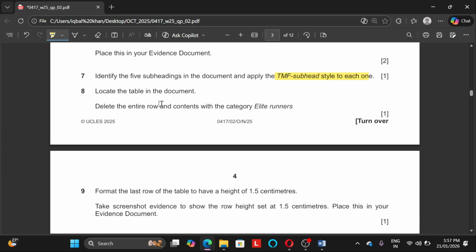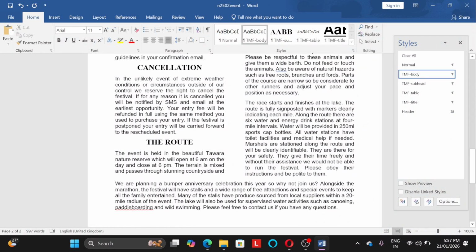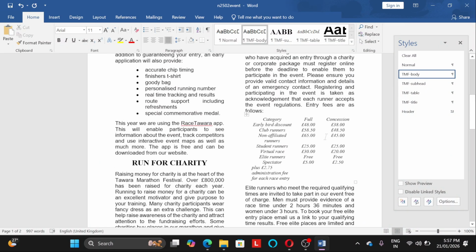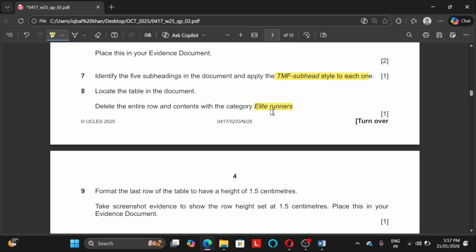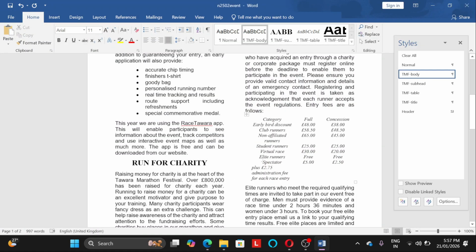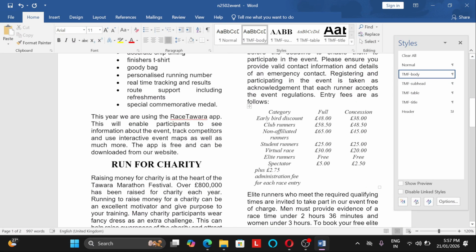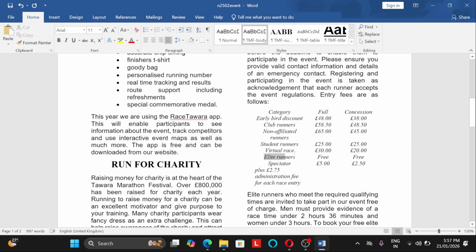Locate the table in the document and delete the entire row. Okay. So now they are asking us to delete the entire row content with the category elite runner. So where is our table here? Yep, here. So now first of all, we need to delete the entire entry of elite runners. Where is elite runner? It is here. Let me zoom in so that you can see it. So the style thing is done. Let me close it. Now this is the elite runner. I selected the complete elite runner